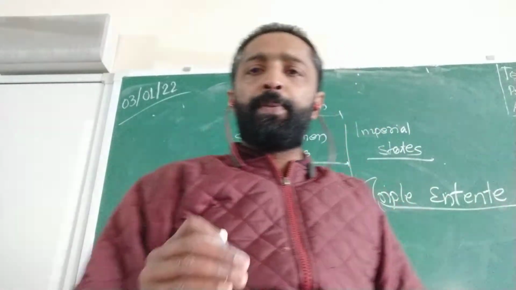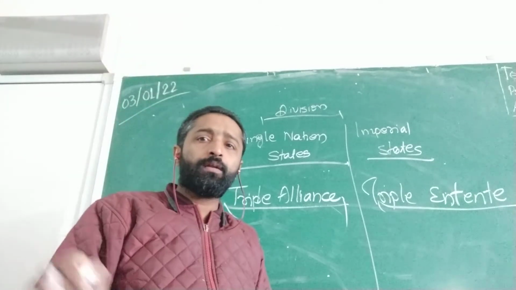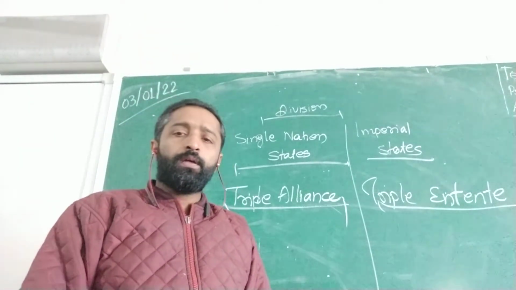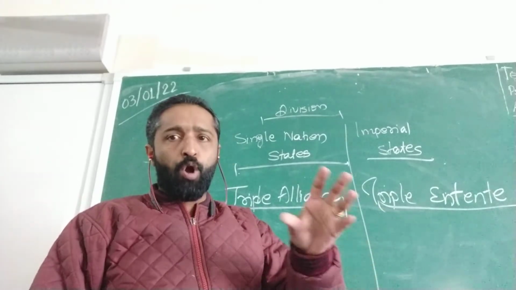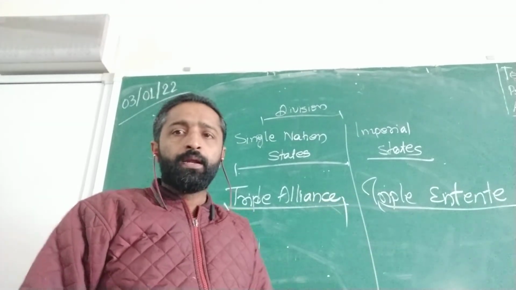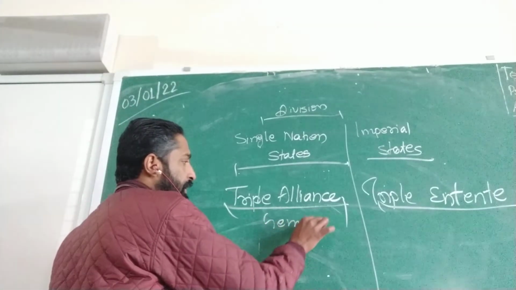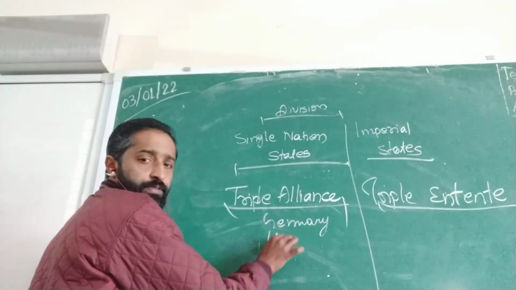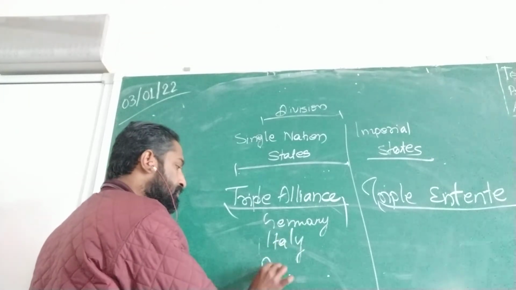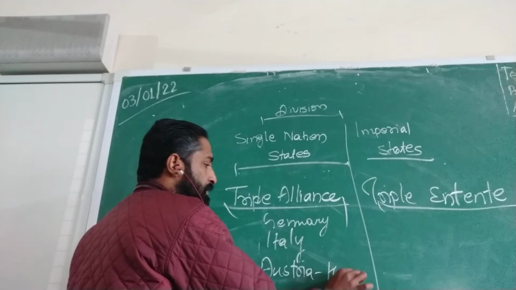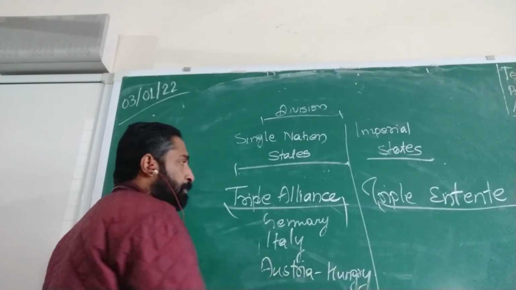Second is the imperial states that have got different languages, different traditions. Single nation states have got common language and common tradition. Triple Alliance, three of them: Germany on one side, we have Italy and Austria-Hungary. These are the three countries that form Triple Alliance.